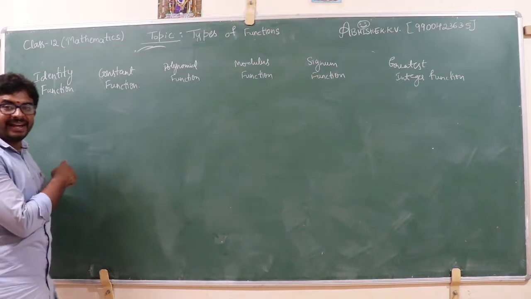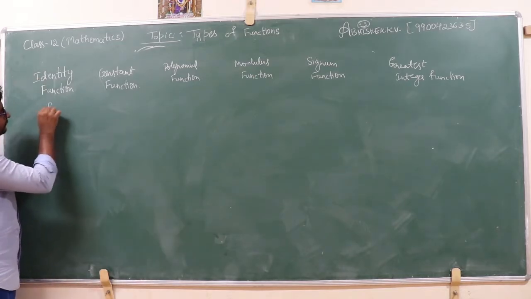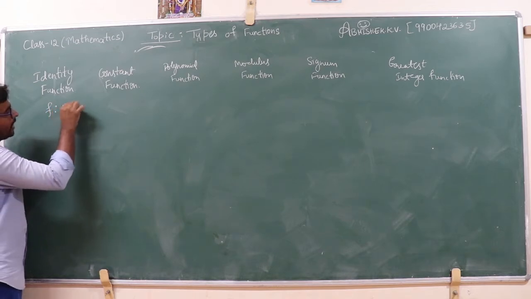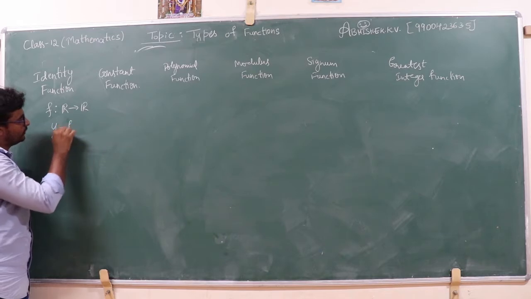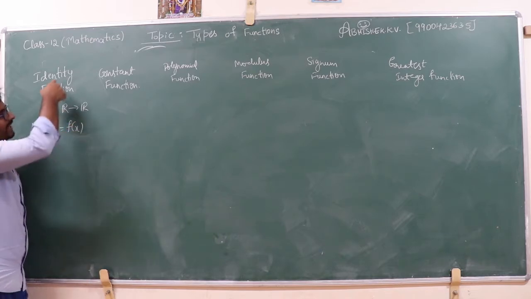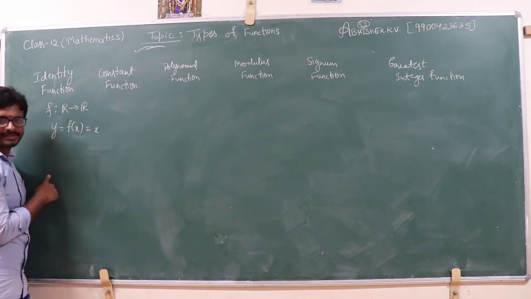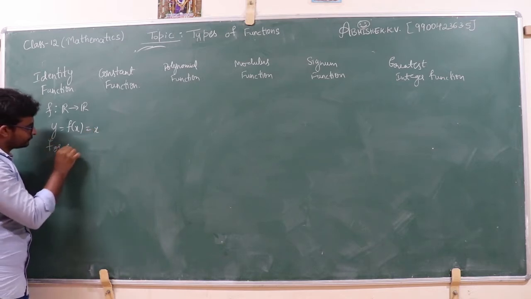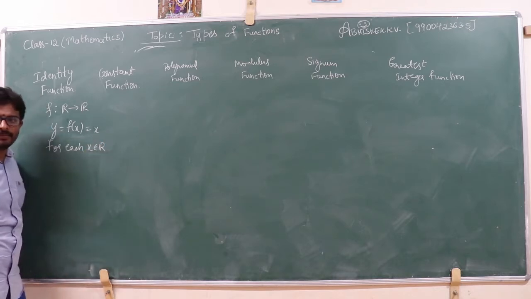Then what is an identity function? See, if I consider the function f from R to R, then we can write y is equal to f of x. This identity function can be defined as f of x is equal to x for each x belonging to the set of real numbers.